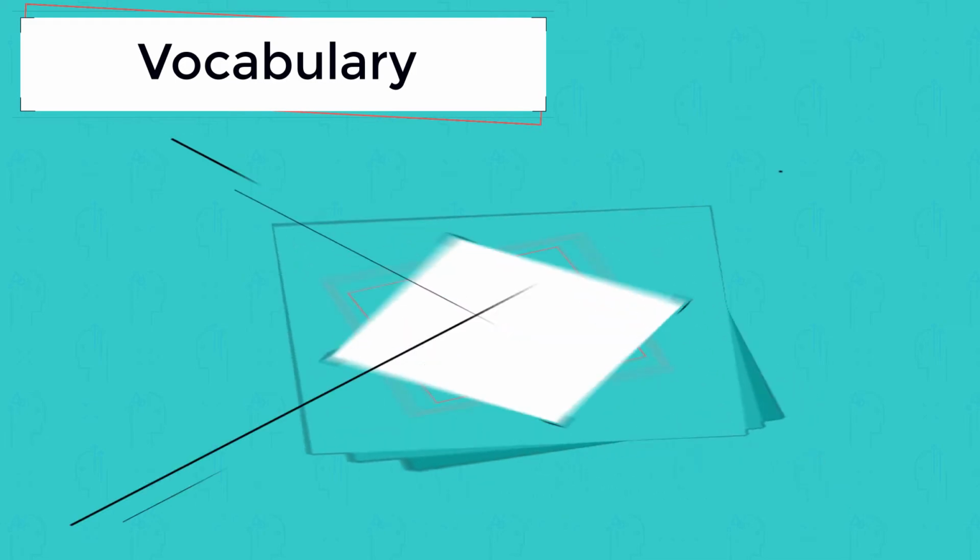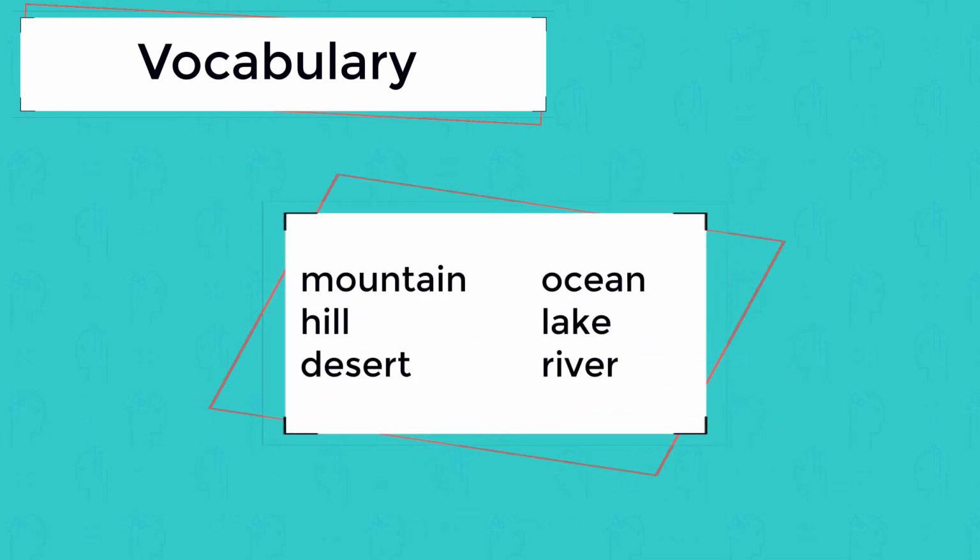Vocabulary. Mountain, the highest kind of land. Hill, land that is not as high as a mountain. Desert, land that is very dry. Ocean, a very large body of water. Lake, water that has land on all sides. River, water that flows toward a lake or an ocean.